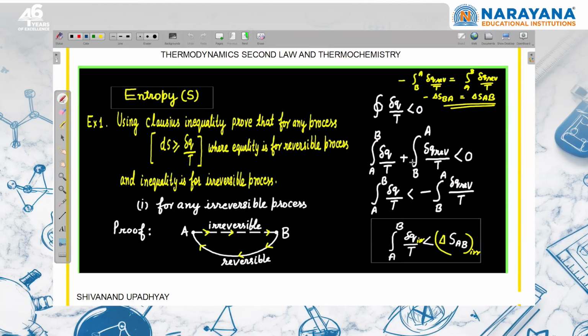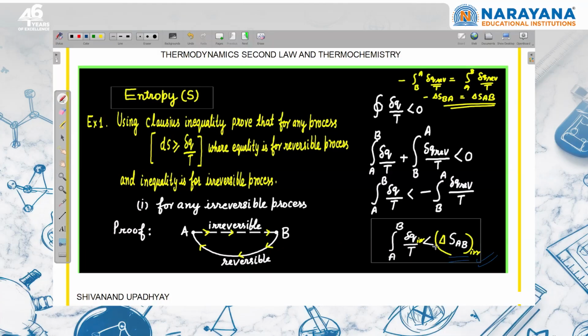And from here, taking this on the right side, minus the integration from B to A can be written as plus integration from A to B, so this is dq reversible, so this is the entropy change in process A to B. So the entropy change in process A to B in an irreversible process should be greater than dq irreversible upon T.